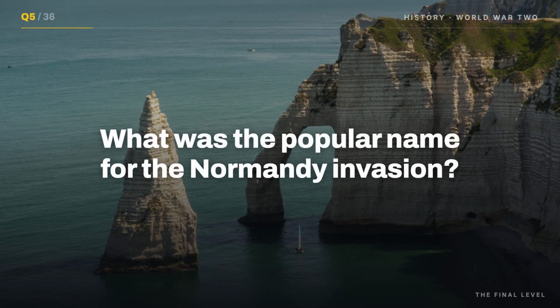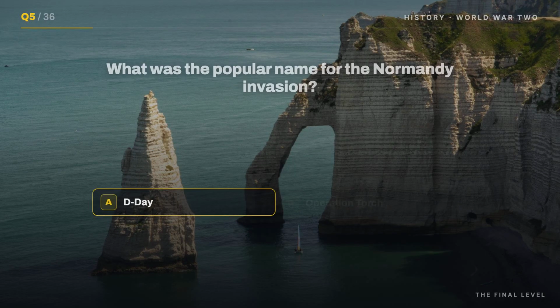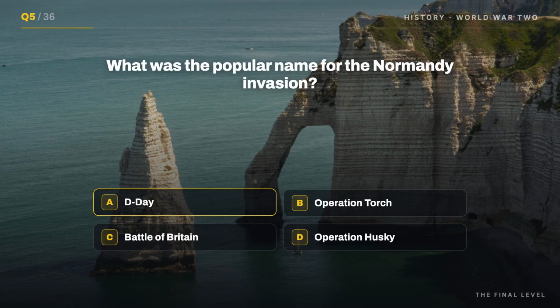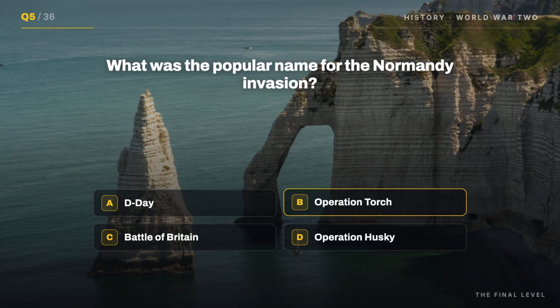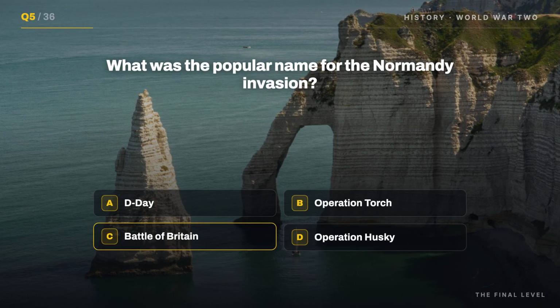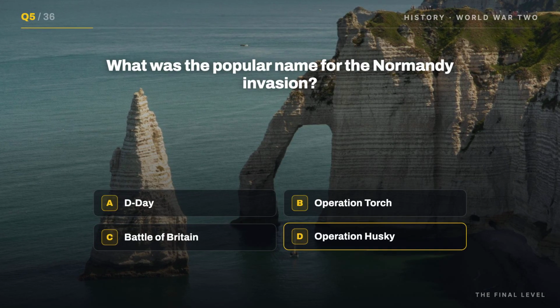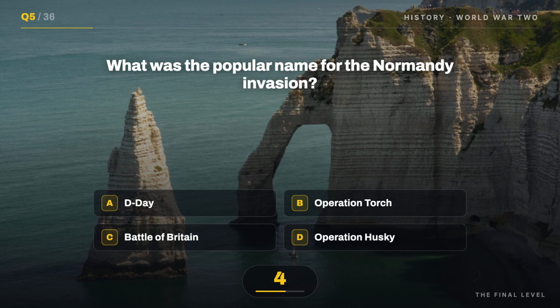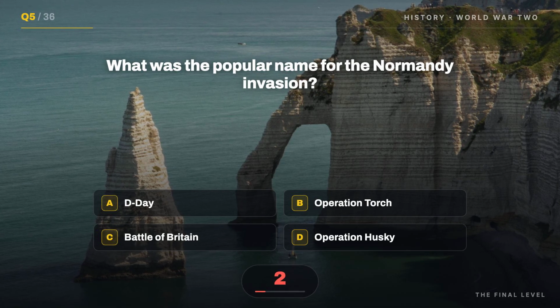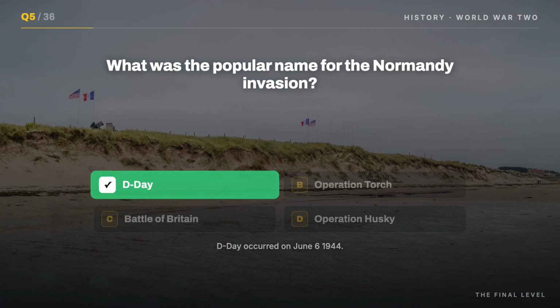Question 5. What was the popular name for the Normandy invasion? A. D-Day, B. Operation Torch, C. Battle of Britain, or D. Operation Husky. Lock it in. It's A. D-Day. D-Day occurred on June 6, 1944.